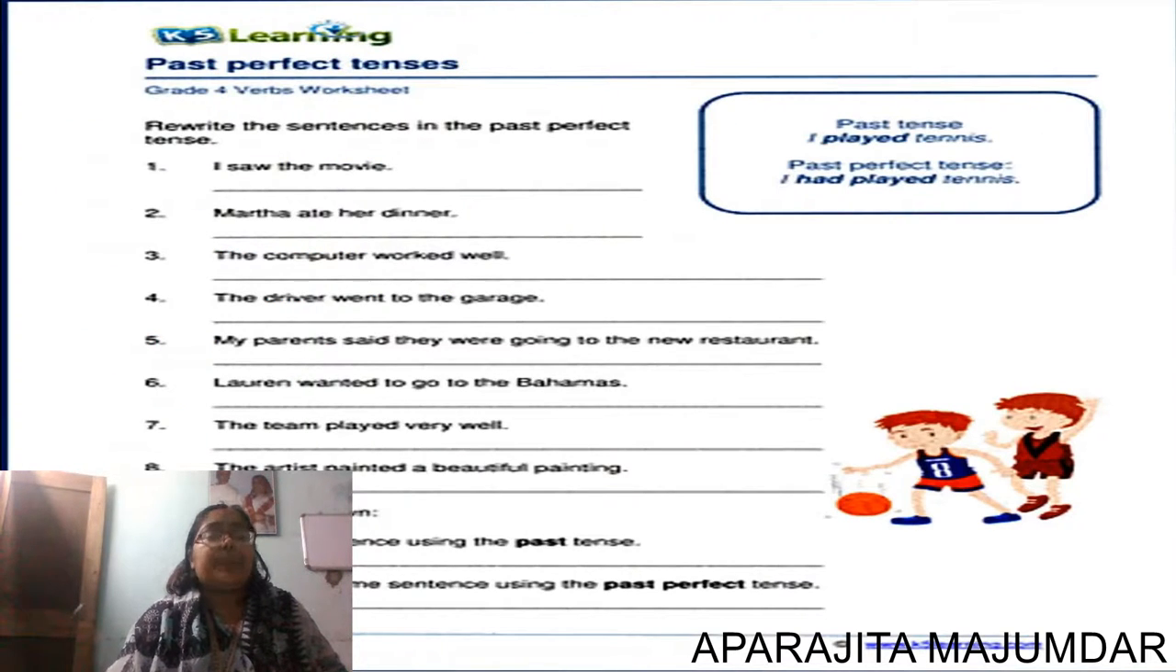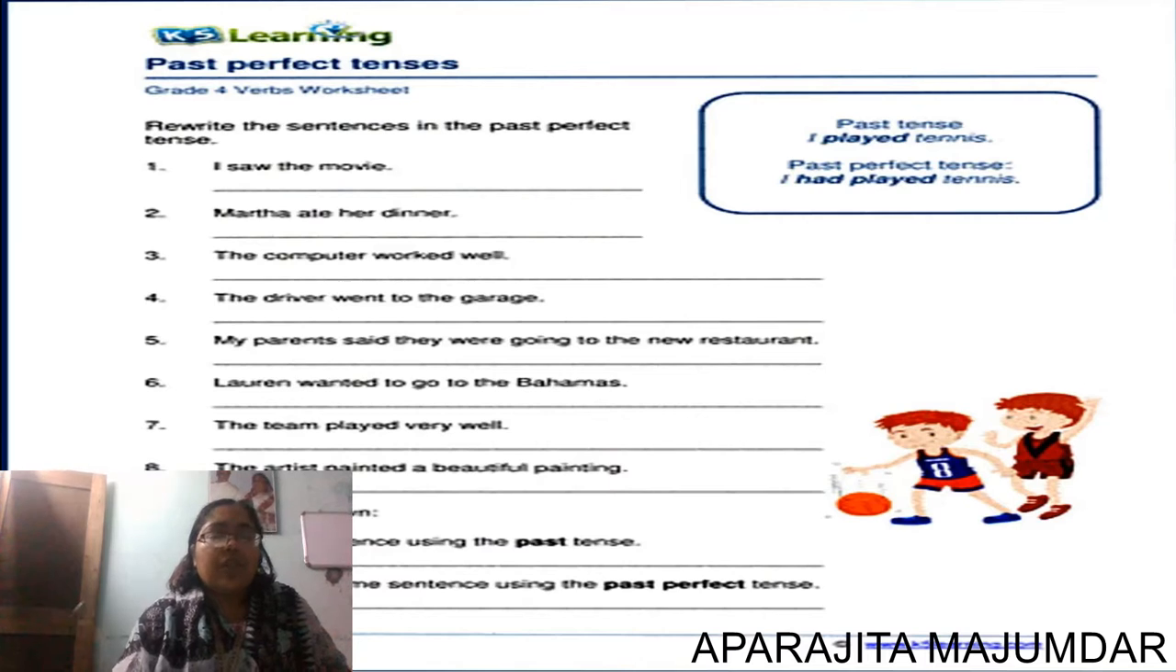Now the past perfect tense. I saw the movie. I had seen the movie. Martha ate her dinner. Martha had eaten her dinner. Now the rest till number 8 you are going to solve it in your class with the help of your teacher.